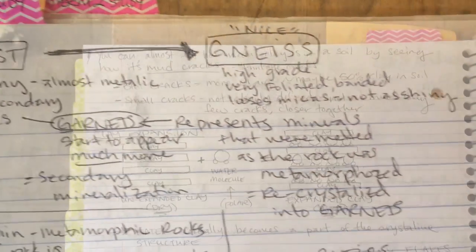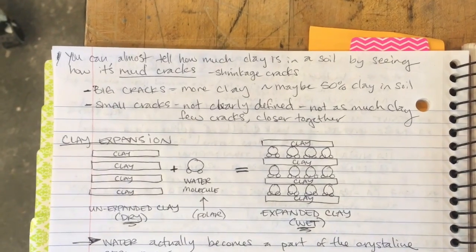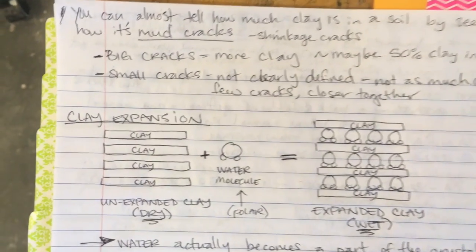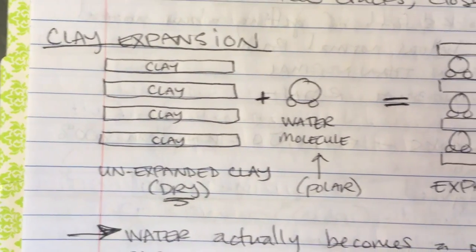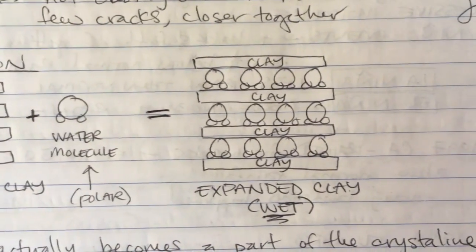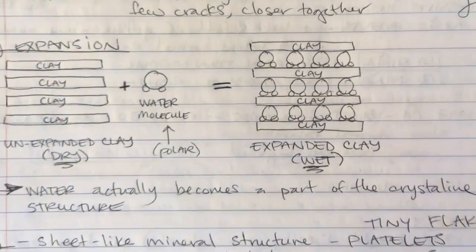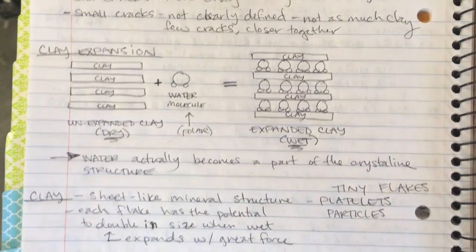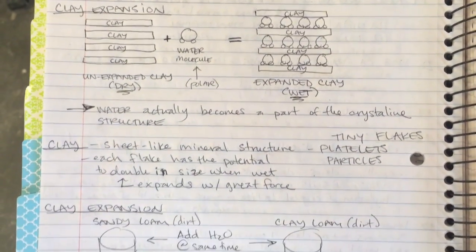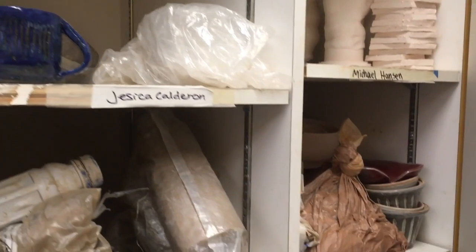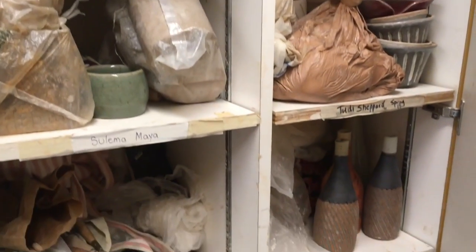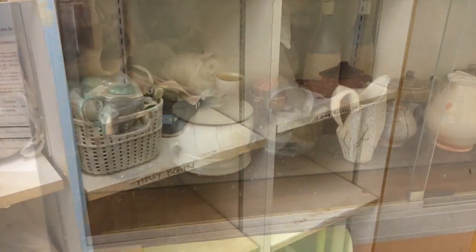These particles of clay, referred to as clasts, are tiny flat flakes which give clay a sheet-like mineral structure. When moisture is added to dry clay, the water molecules integrate themselves into the crystal lattice structure of the clay. This causes the clay body to expand up to 2 times in size, and sometimes with great force. Clay becomes plastic and malleable when wet, and shrinks and becomes brittle when water is removed. When appropriately heated, clay can become very hard and even waterproof.